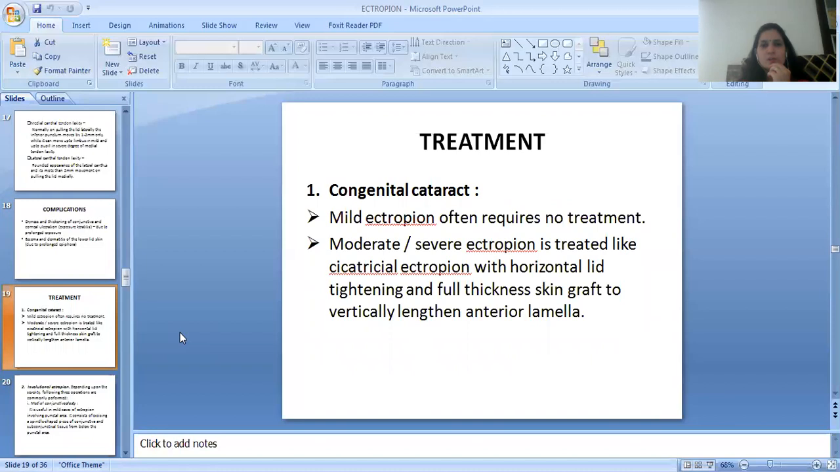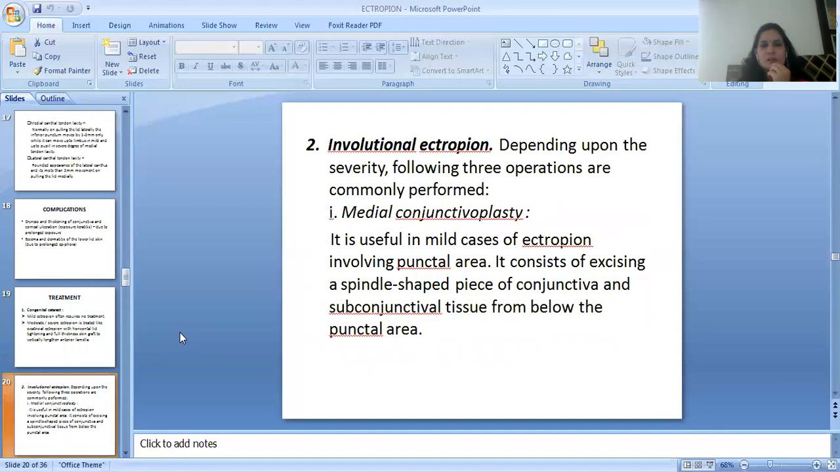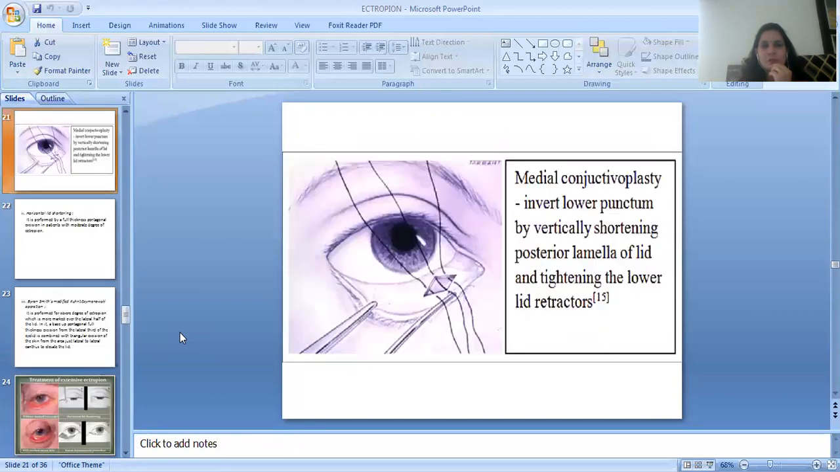The moderate or severe ectropion is treated like cicatricial ectropion with horizontal lid tightening and full thickness skin graft to vertically lengthen anterior lamella. In involutional ectropion, depending upon the severity, following 3 operations are commonly performed. First operation is medial conjunctivoplasty. It is useful in mild cases of ectropion involving punctal area. It can consist of excising a spindle shaped piece of conjunctiva and subconjunctival tissue from below the punctal area. Here you can see the image of the medial conjunctivoplasty.